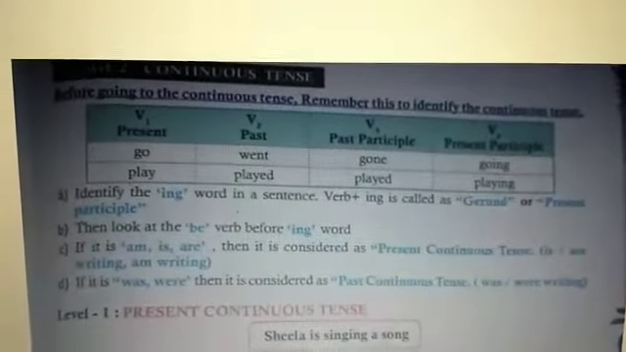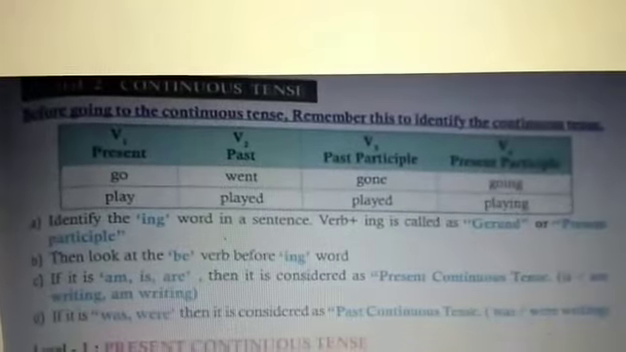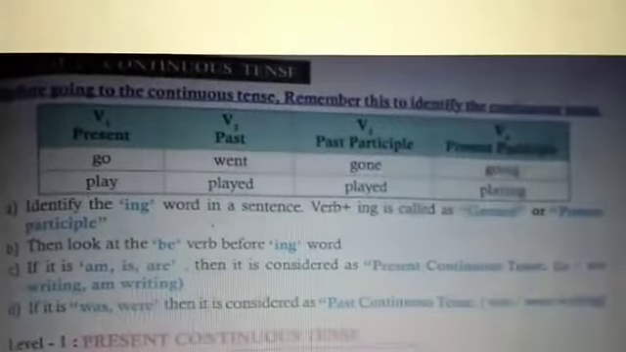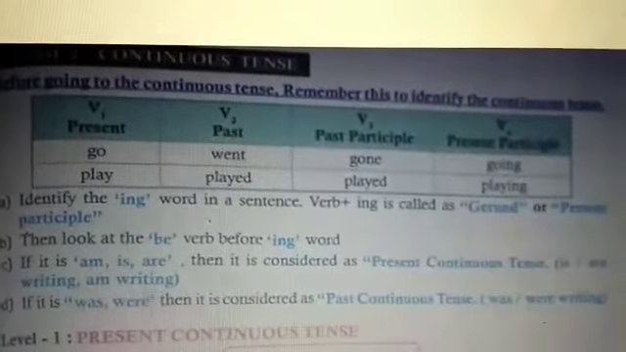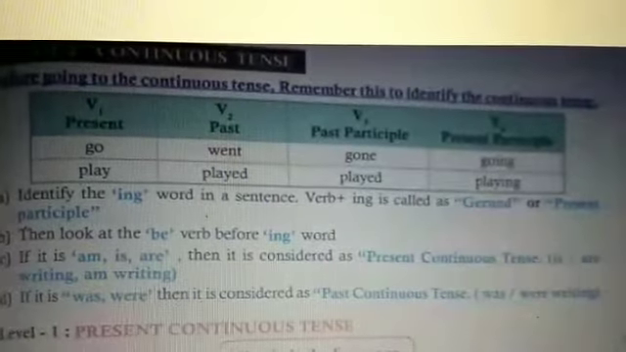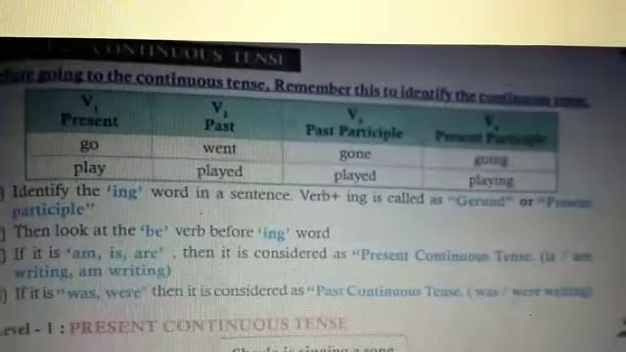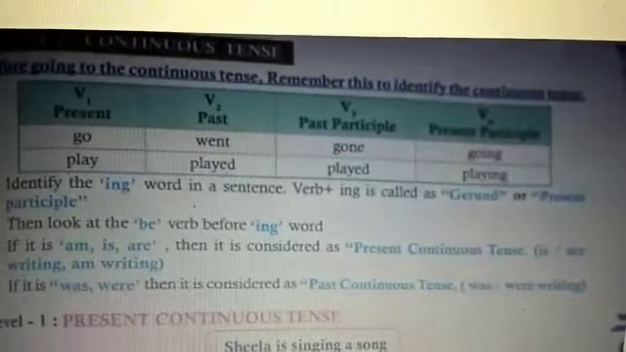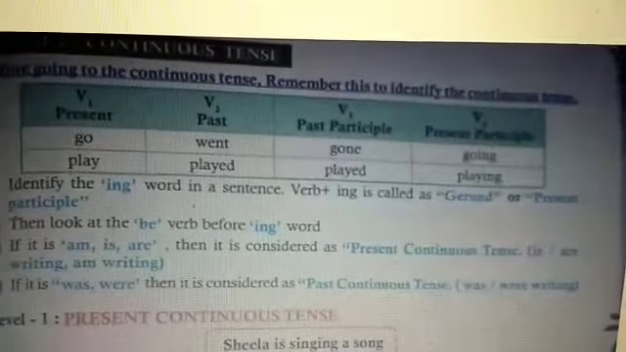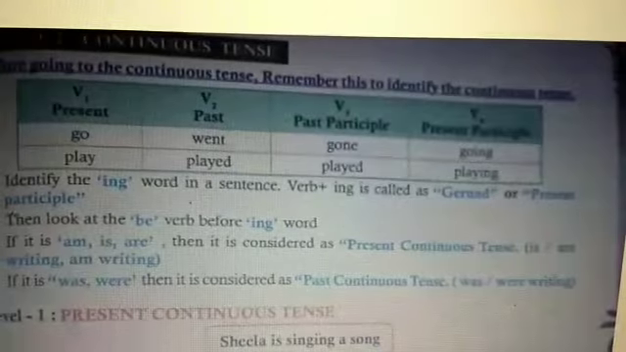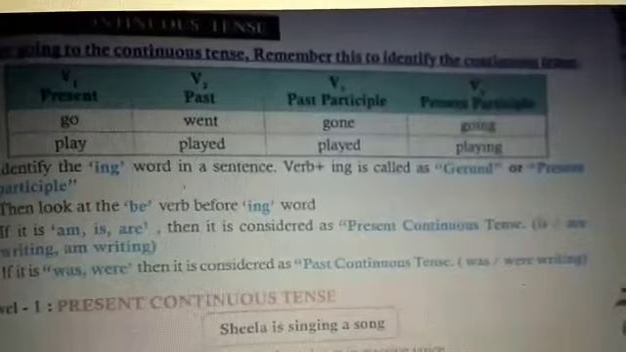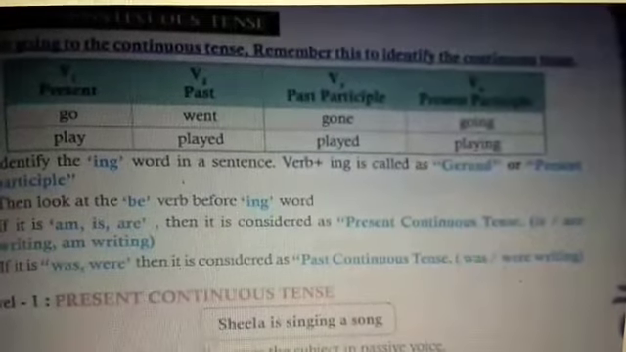Let's move on to stage 2, continuous tense. Before going to the continuous tense, you should remember this to identify the continuous tense. I have learnt already the different types of verbs. You see, verb 1 means present tense. Verb 2 means past tense. Verb 3 means past participle. Verb 4 means present participle. So first, in present tense you see go. Past tense of go is went, that is verb 2. Then the past participle of go is gone, that is verb 3. Then the present participle is going.